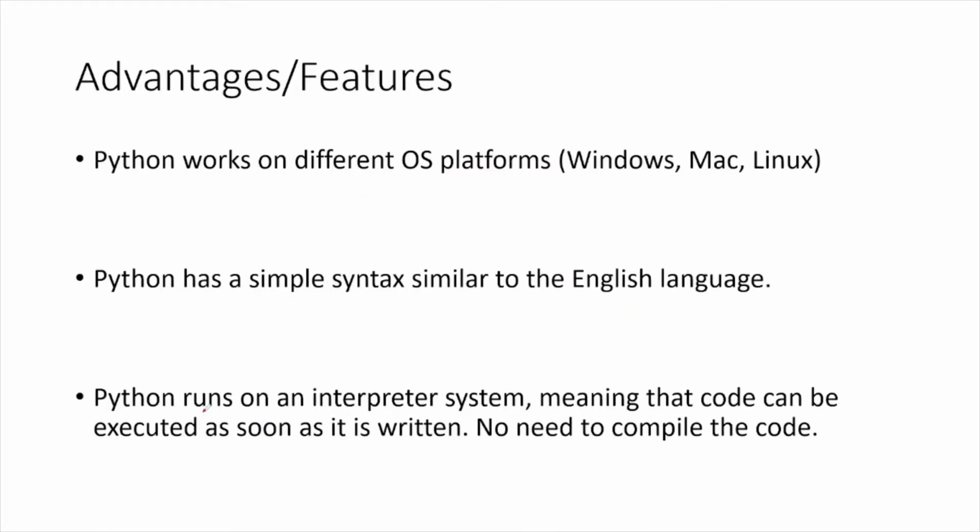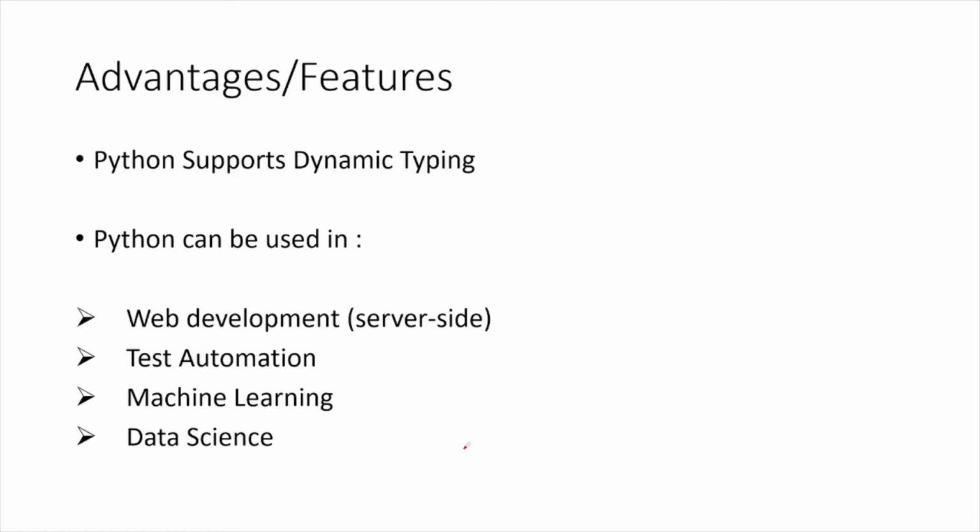So let us understand what are the advantages or features of Python. Python works on different operating system platforms such as Windows, Mac, Linux. Python has a simple syntax similar to the English language and is easy to write code. Python runs on an interpreter system, meaning that code can be executed as soon as it is written and there is no need to compile.